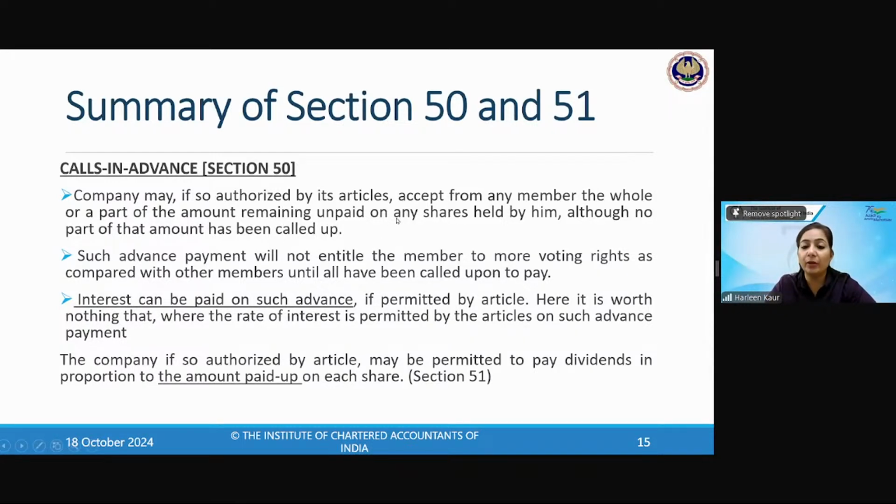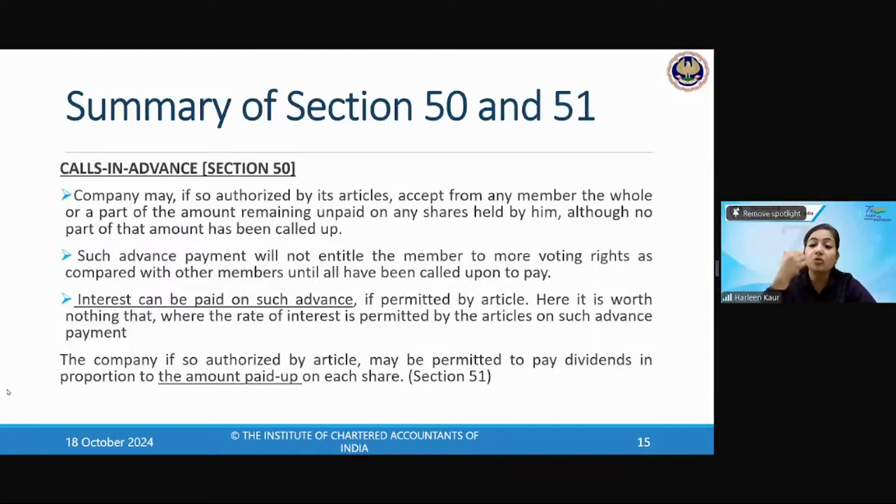But do you get dividend paid on this kind of advance? Interest might be paid, but you won't get any dividend for this advance payment. Let me read it out for all of you. The company, if authorized by the articles, so if my articles are silent about this advance money, then you cannot receive it. You can accept the advance, whole or part of the amount remaining unpaid, although no part has been called up. Suppose 5 rupees is the application money, 6 has been called on allotment, but you have paid rupees 7, you have paid in advance. Then this advance money can be taken only if it has been authorized by the articles.